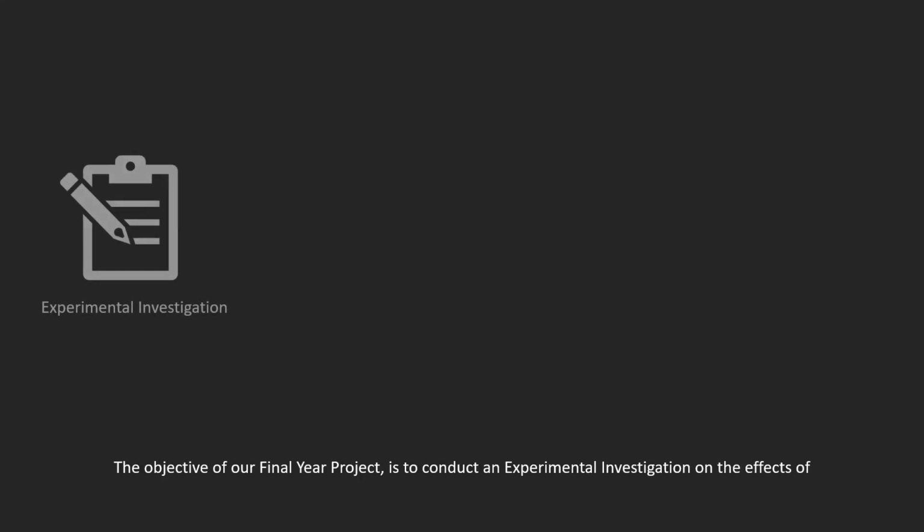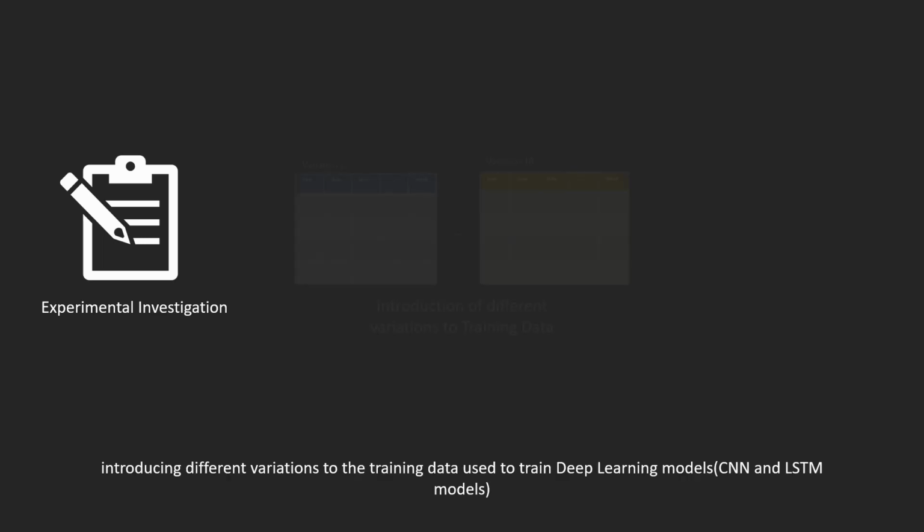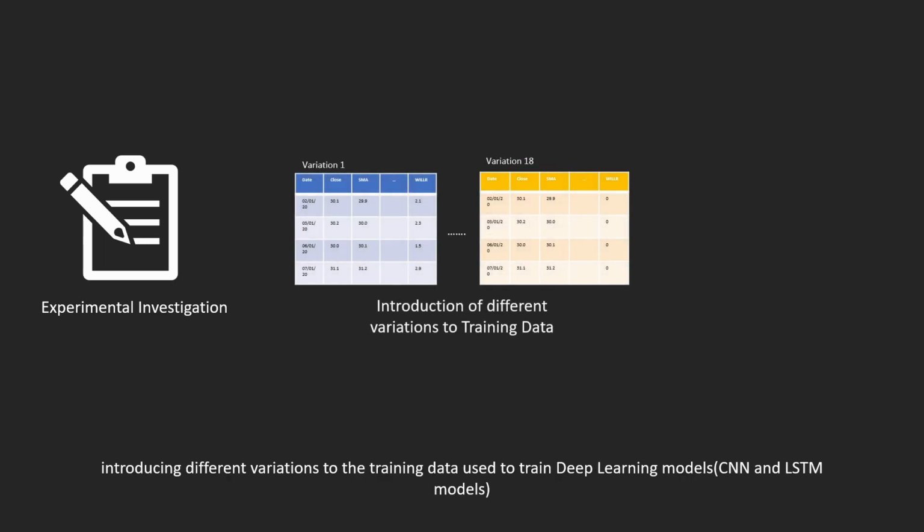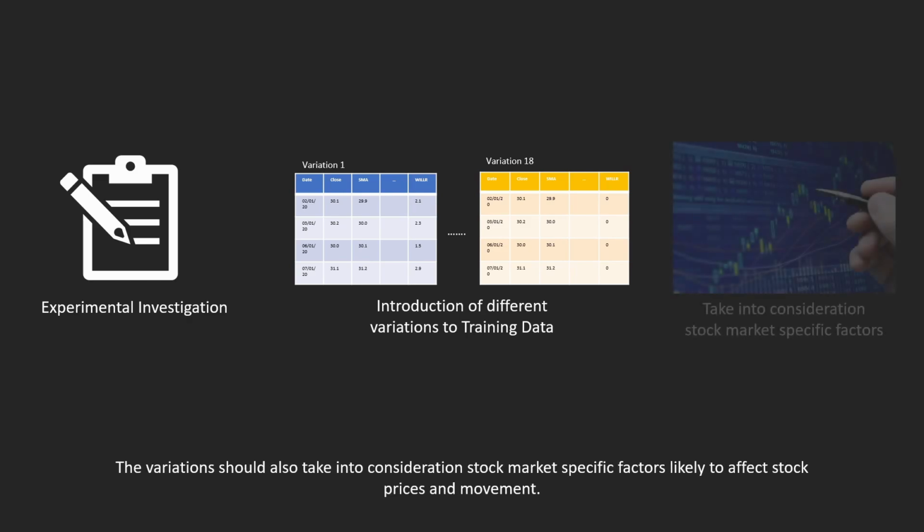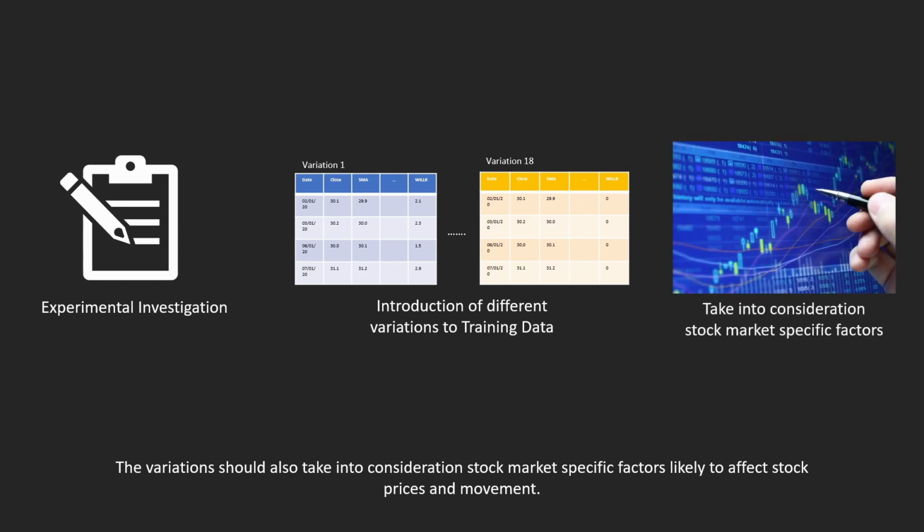The objective of our final year project is to conduct an experimental investigation on the effects of introducing different variations to the training data used to train deep learning models on the ability of these models to learn the task of stock trading action prediction. The variations introduced should allow us to better understand how various variations present in the training data affect the ability of deep learning models to learn the task of stock trading action prediction. The variations should also take into consideration stock market specific factors likely to affect stock prices and movement.